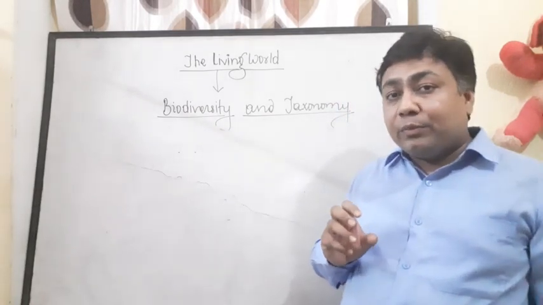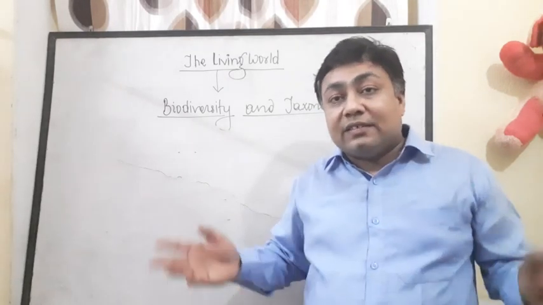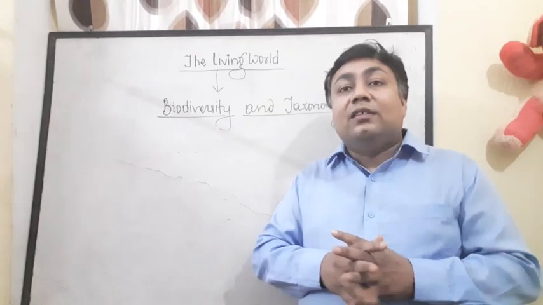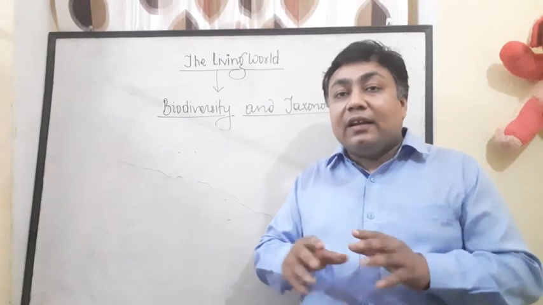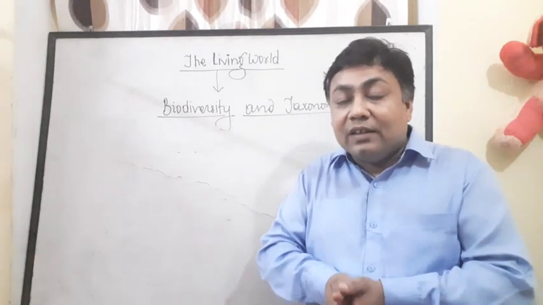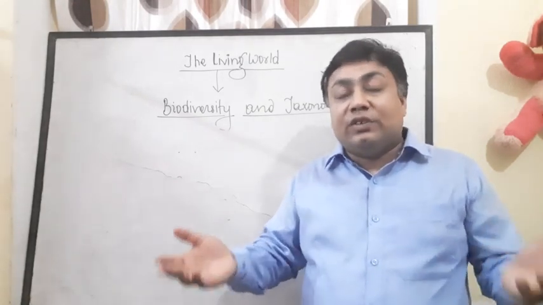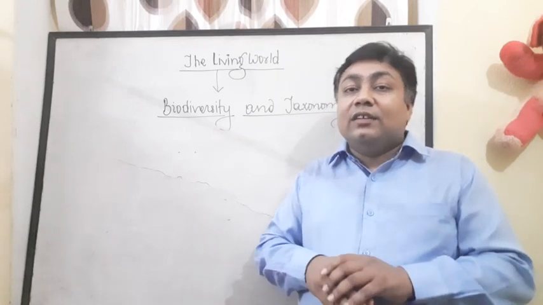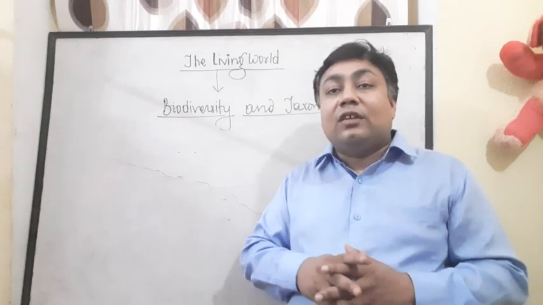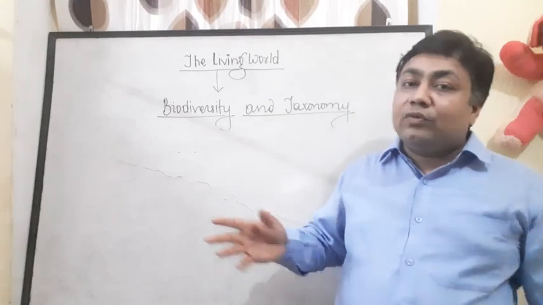Right now we are studying about the living world. The tremendous forms of life are here. Some fly in the sky, some run very fast on the ground, some have creeping habits, some live in burrows, some live in water, some live on land, some live in the ocean. Even in the ocean, some survive on the surface, some in the middle zone, some are littoral, some are benthic. So there are tremendous forms of life on earth.